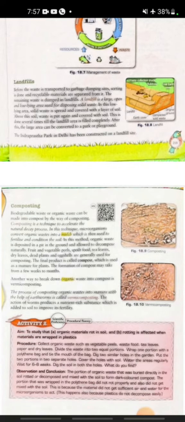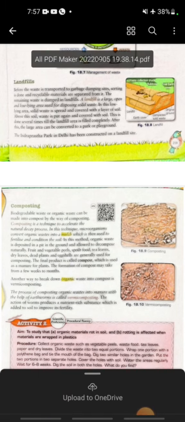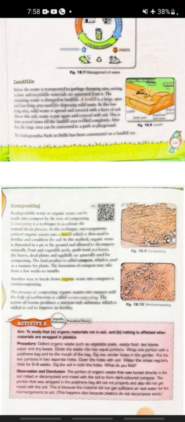Composting is a technique to accelerate the natural decay process. In this technique, microorganisms convert organic waste. This is the picture 18.8 of composting. Composting is normally done with organic waste.